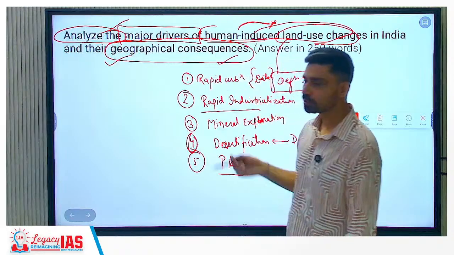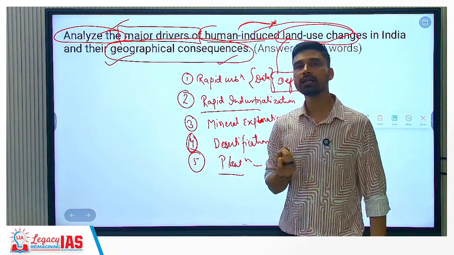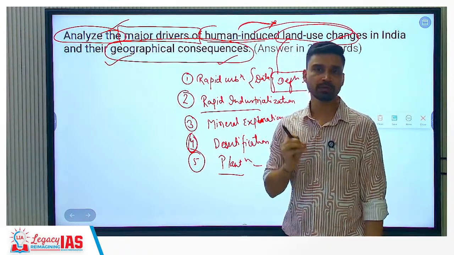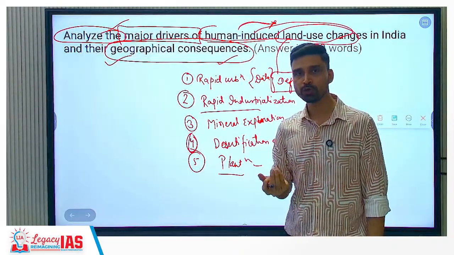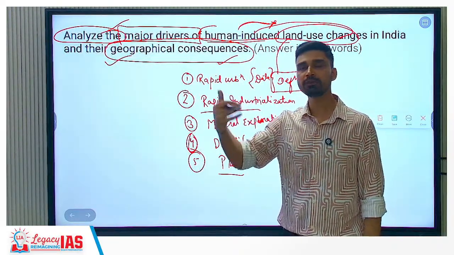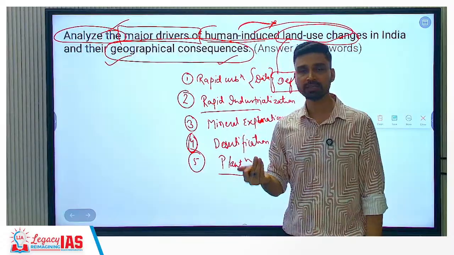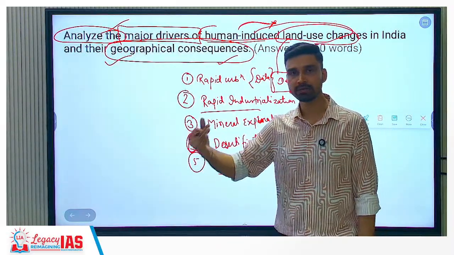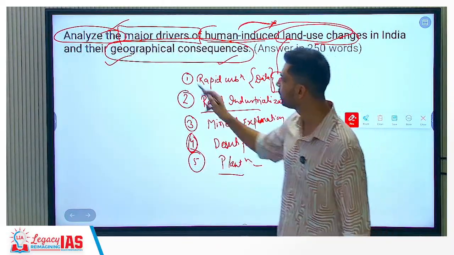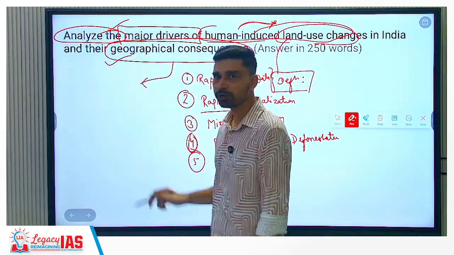Geographical consequences, what will happen? Agricultural land, its percentage would decrease. That means food security is going to be impacted, right? We'll see changes in economic activity from primary activity to secondary activity, industrialization and all that we can discuss, right? Deforestation would result in what?